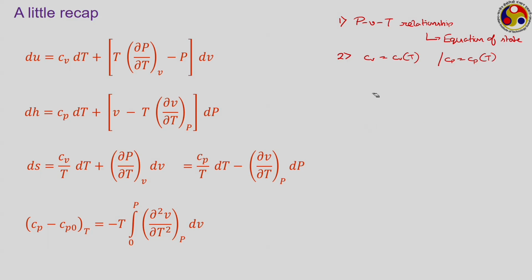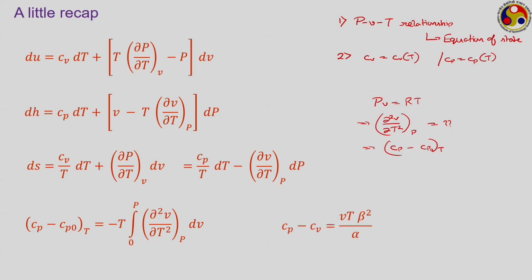We have already done this in our previous module, I guess, but still, suppose our relation is PV equal to RT. So, from the known equation of state, we can easily calculate this differential, ∂²V/∂T², from P is equal to whatever we get, and from there we can easily calculate Cp minus Cp naught corresponding to whatever temperature we are looking to identify.